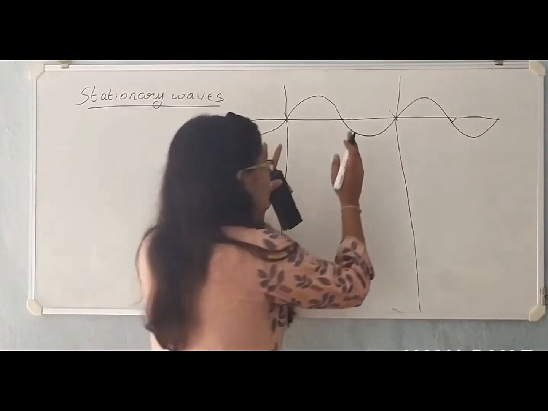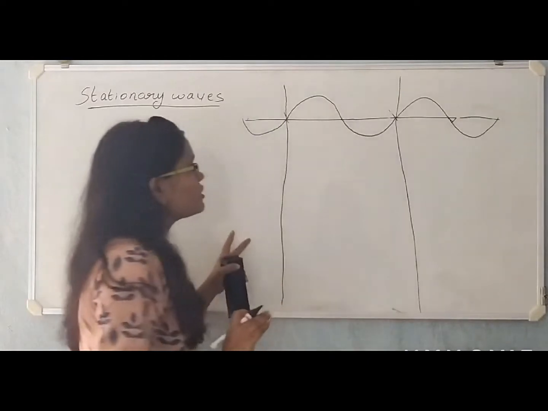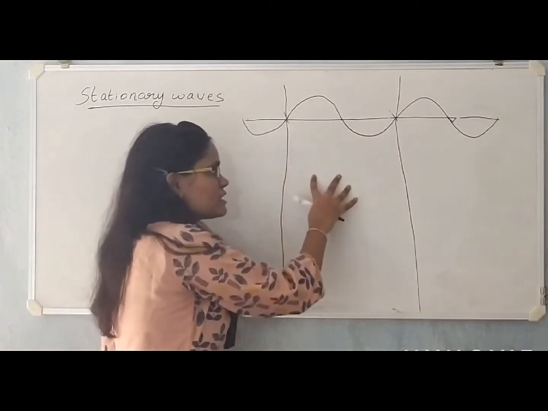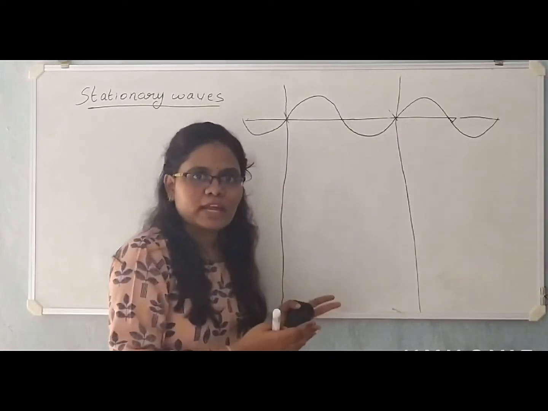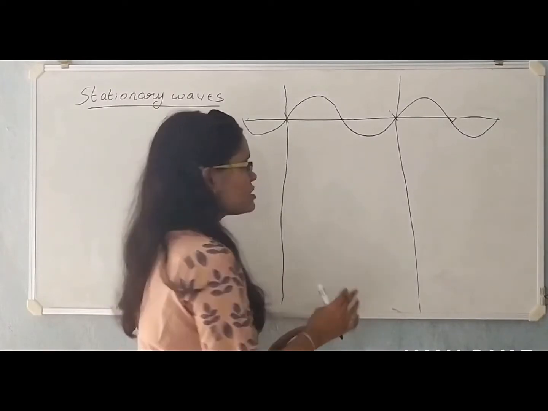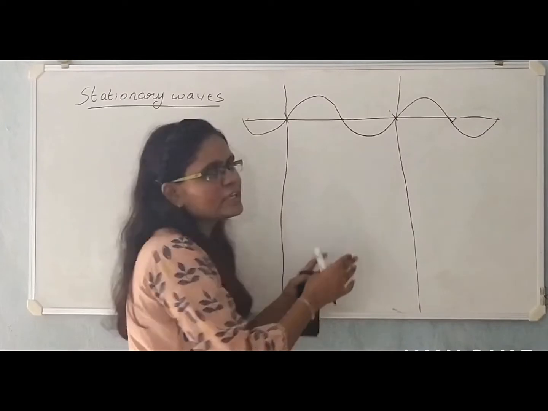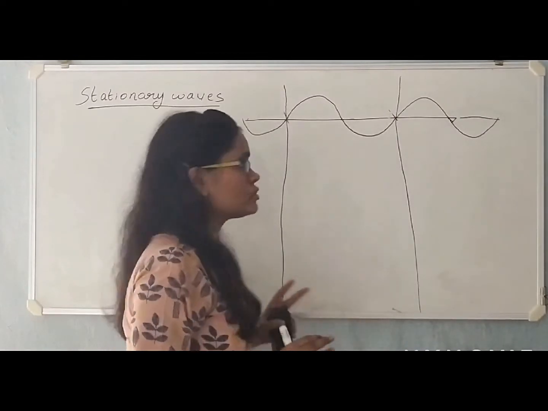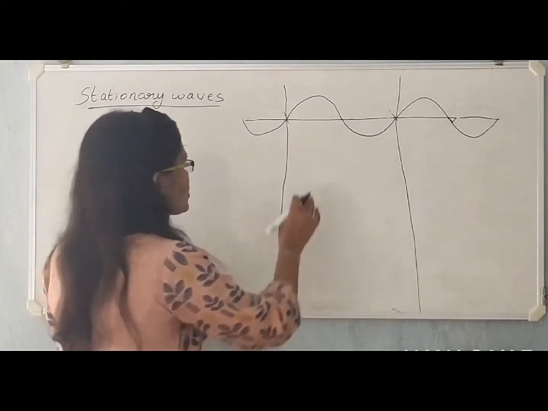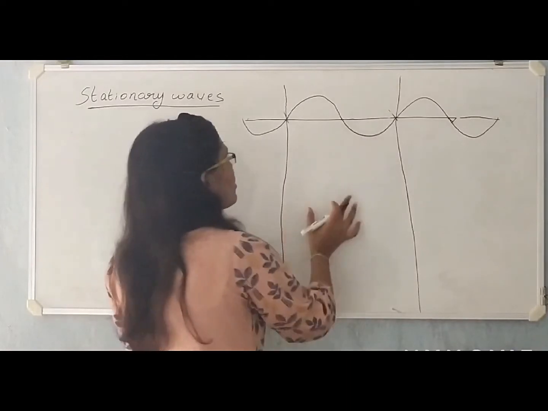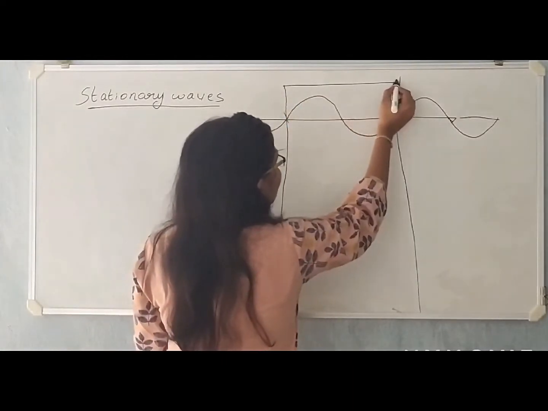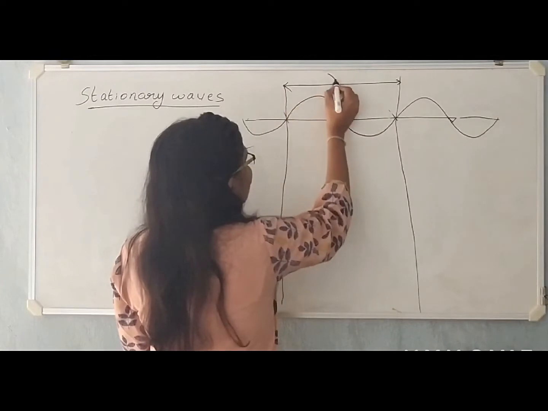Why am I considering only this section of the wave? Because whatever happens in this section applies throughout the wave. A wave is a repetitive pattern, and whatever happens in one time period of a wave repeats itself. So it's enough for us to consider one wavelength of a wave.